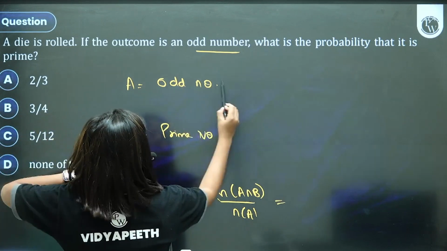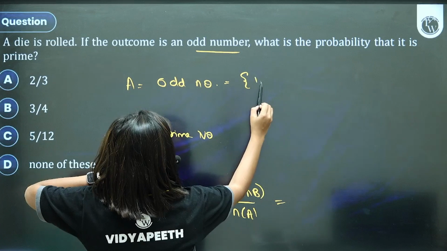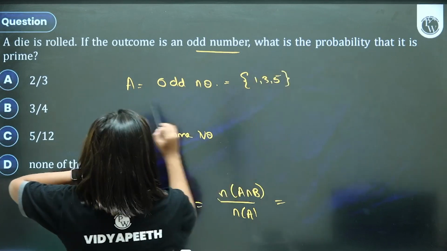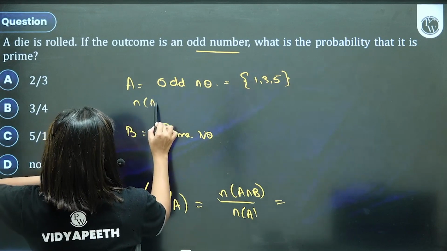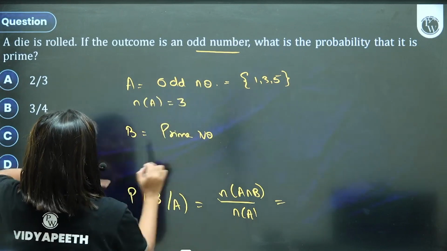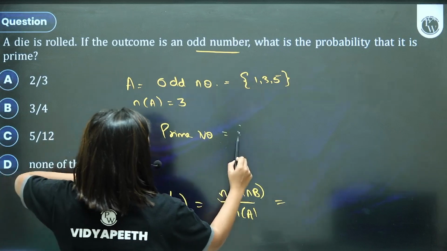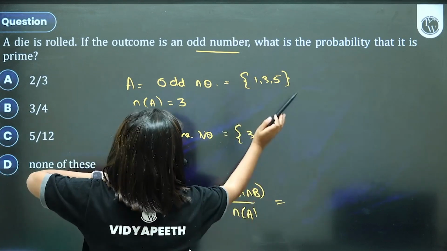What are the odd numbers in throwing a die? 1, 3, and 5. The probability or n of A, let's say, is 3. What are the prime numbers? 2, 3, and 5.